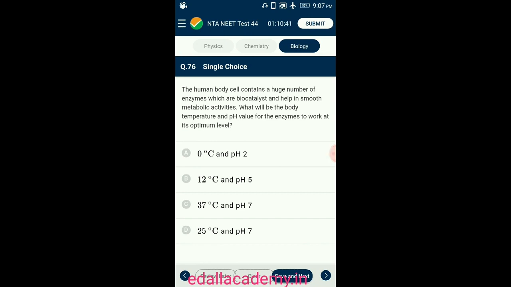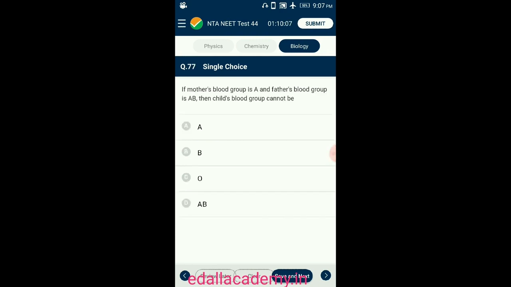The biocatalyst displays the highest activity at a particular temperature and pH, which is generally called the optimum temperature and pH for a particular enzyme. Since the body temperature of the human body remains constant at 37 degrees Celsius and the approximate pH value is 7, these values are considered optimum conditions for enzymes of the human body to work efficiently. So the answer for this question is option C, 37 degrees Celsius and pH level 7. Question number 77.